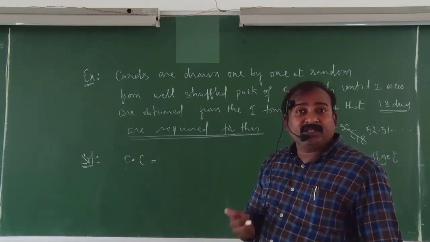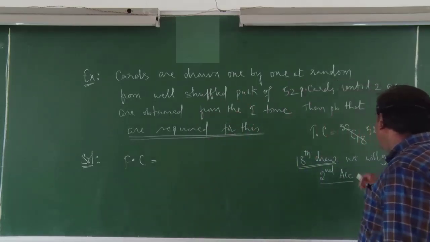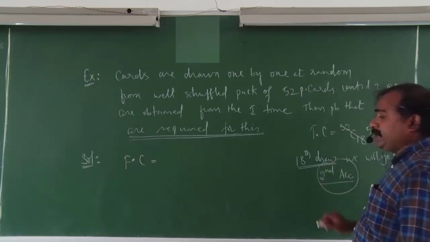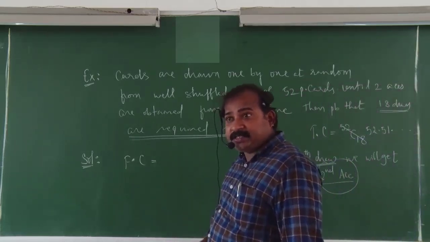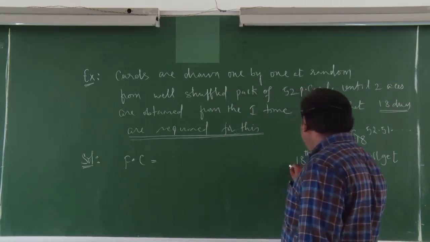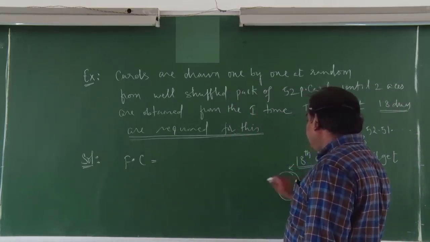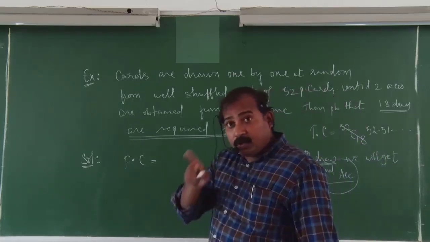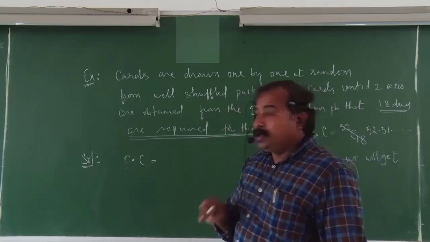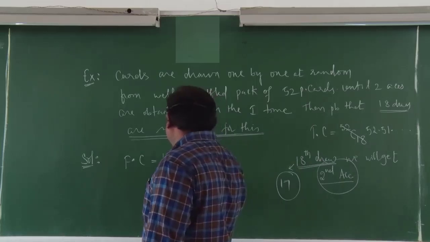Indirectly, in the 18th draw we are getting the second ace card. So before that we completed 17 draws. Out of these 17, compulsorily one ace card will be there. One ace card means 4C1.